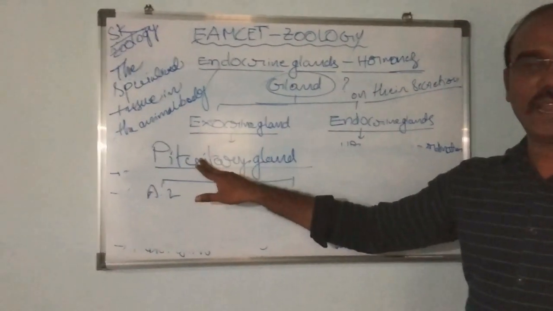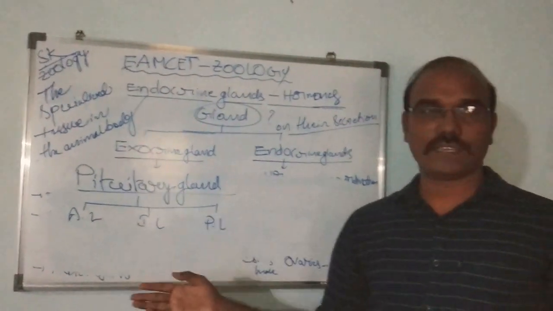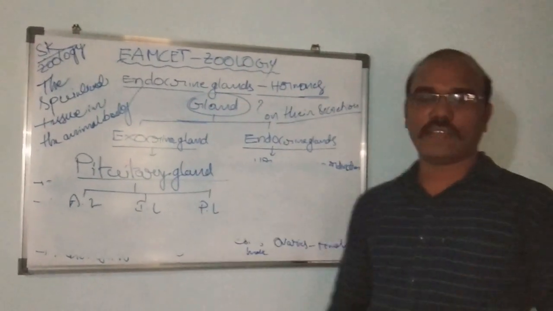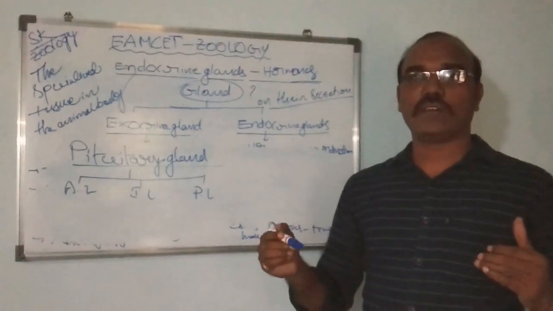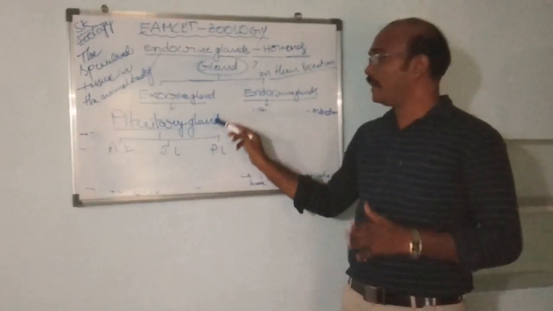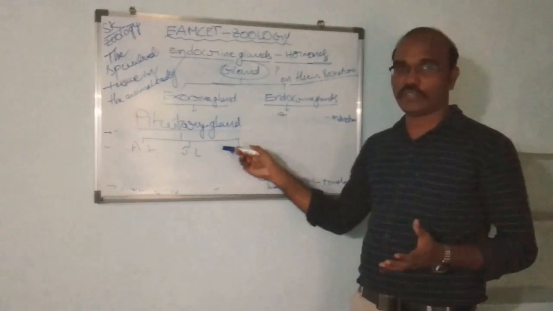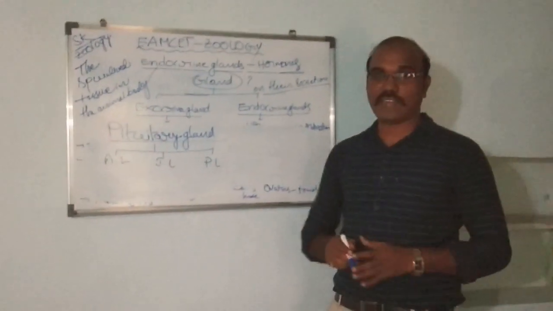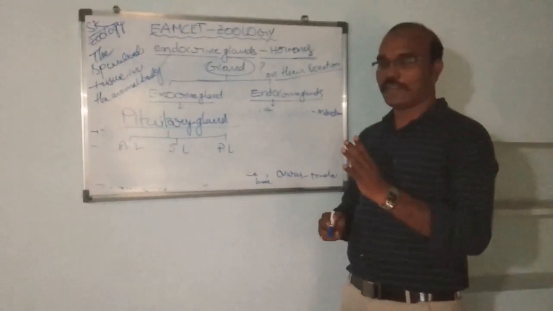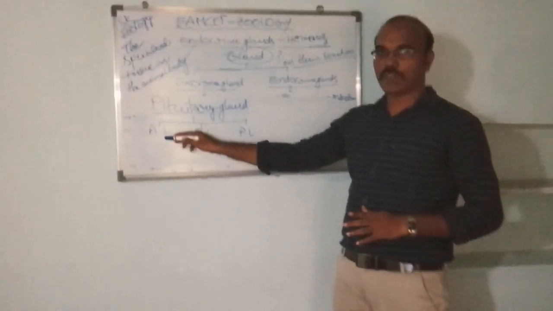This pituitary gland is also called the master gland, because it controls all other endocrine glands in our body. That's why the pituitary gland is the master gland. It is asked in every competitive examination, so don't forget it. It controls all the other endocrine glands and their secretions.